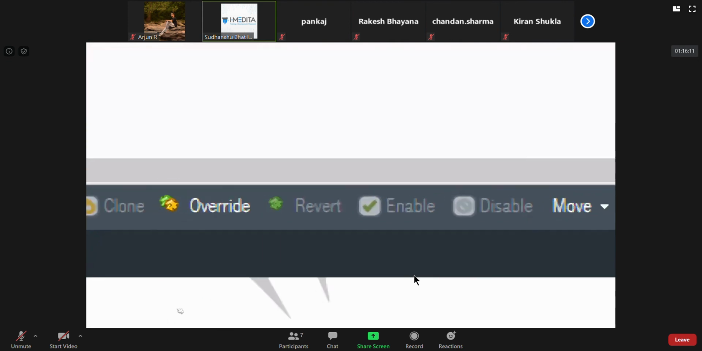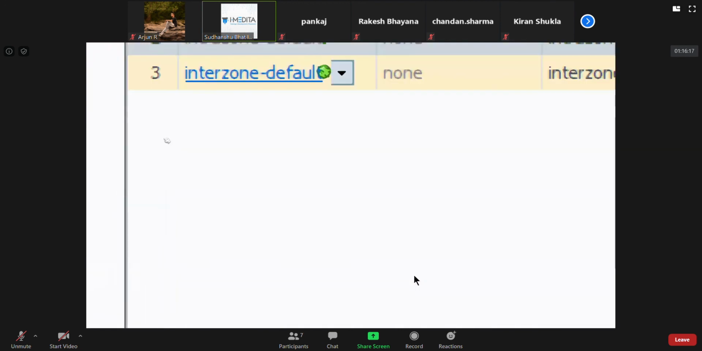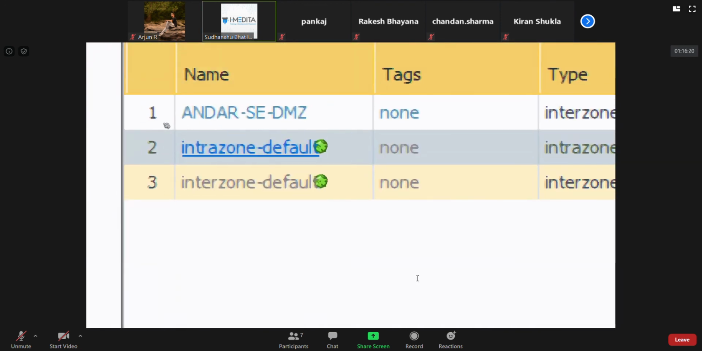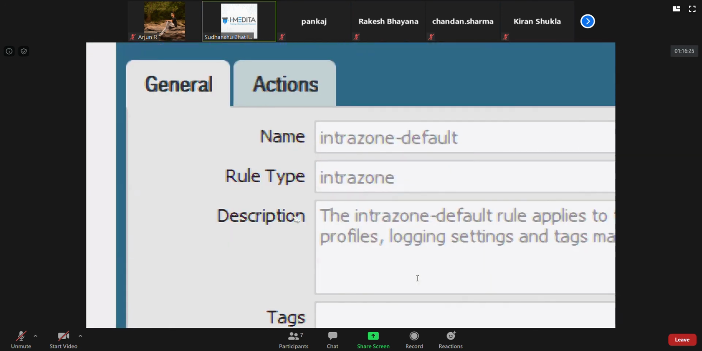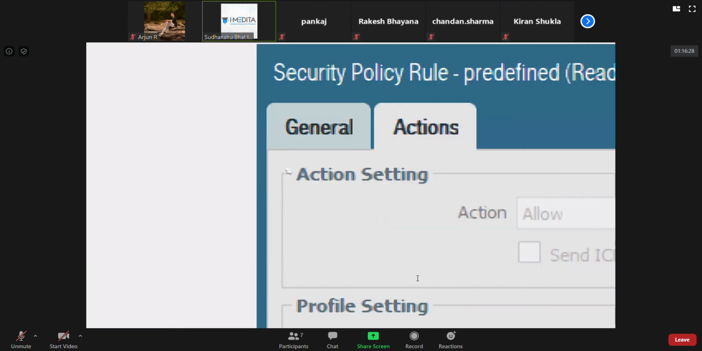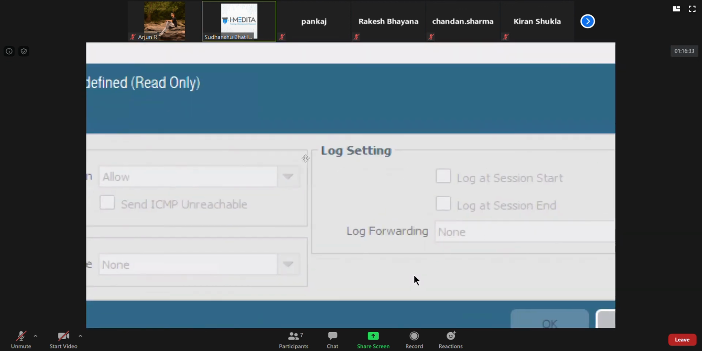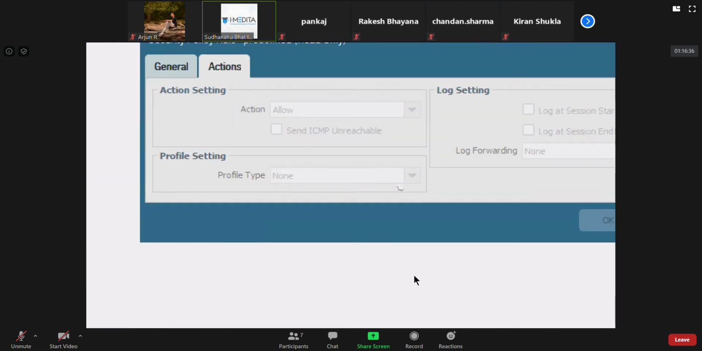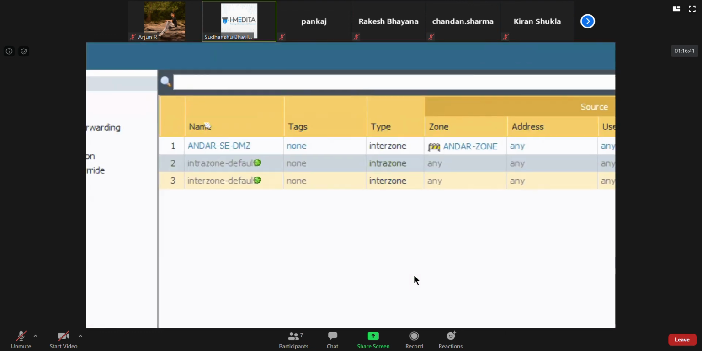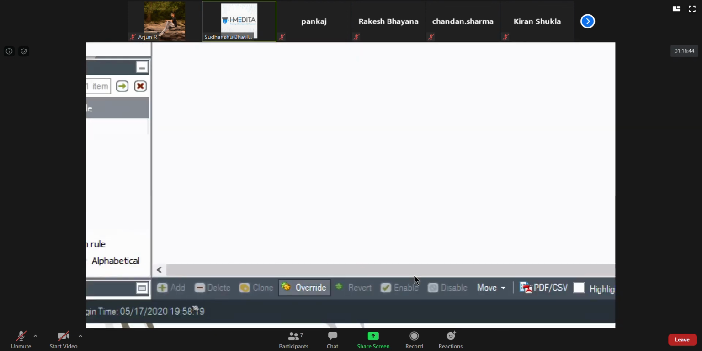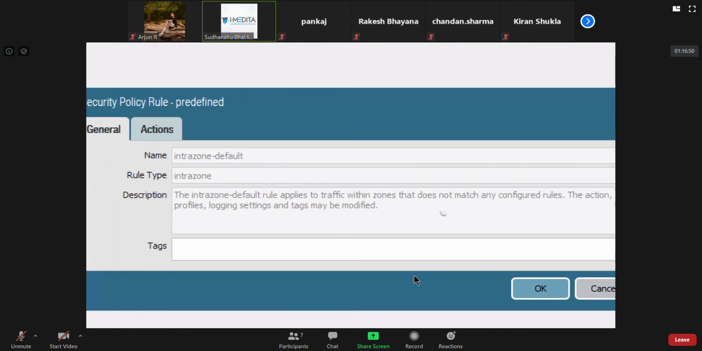What I can do is click on this override icon. If you remember, just now when I clicked on this rule, everything was grayed out. Can I modify anything here? I cannot modify anything here. Can I check this checkbox? No. But if I click on this rule and click on this override button here, there's nothing to modify here, but I can now modify some tags.